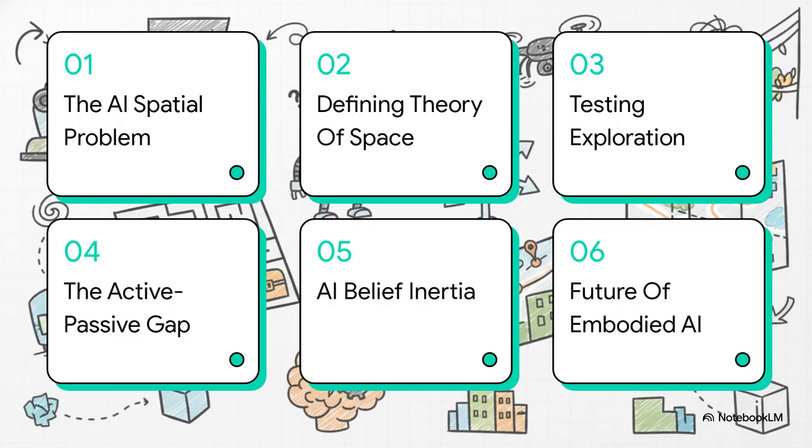1. The AI spatial problem. 2. Defining theory of space. 3. Testing AI exploration methods. 4. The active-passive gap. 5. Uncovering AI belief inertia. And 6. The future of embodied AI.